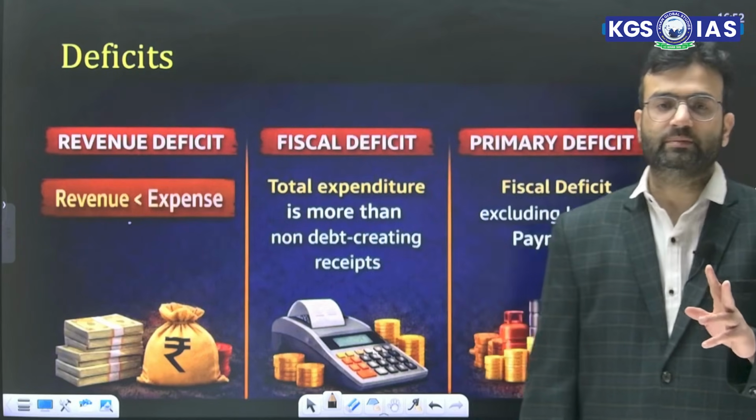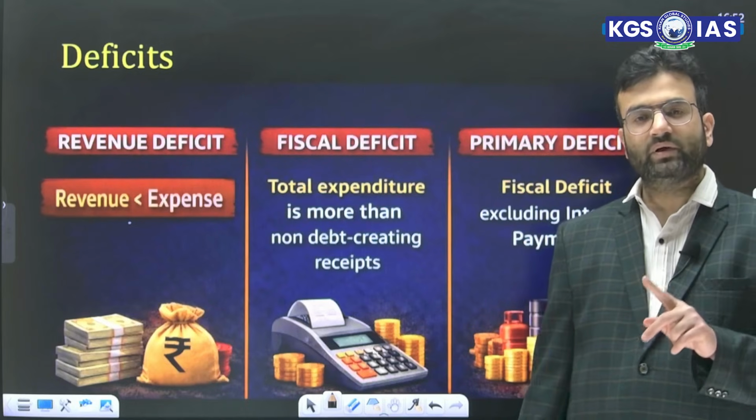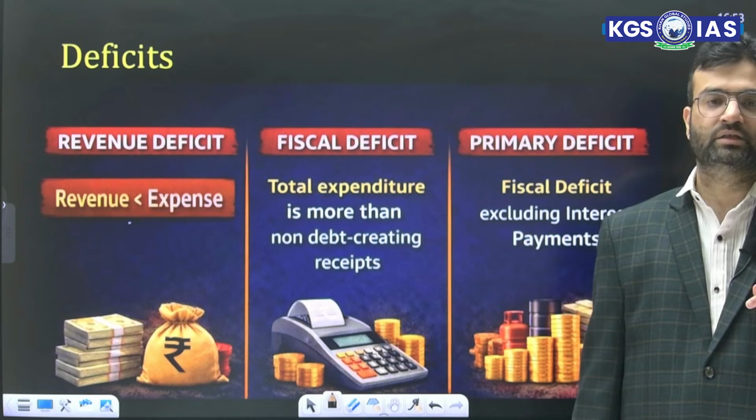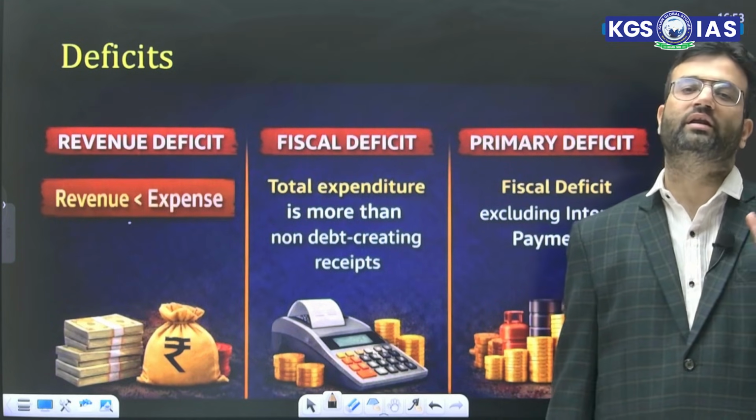So there are three types of deficits. First is revenue deficit. Revenue deficit is when revenue expenditure is more than revenue receipt. What is revenue deficit? When revenue expenditure is more than revenue receipt.